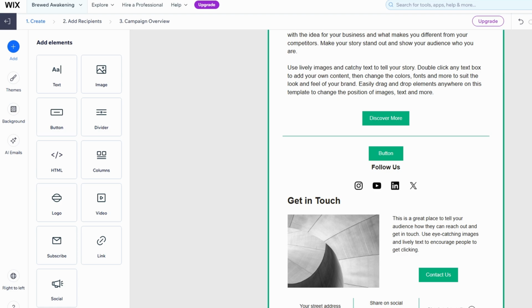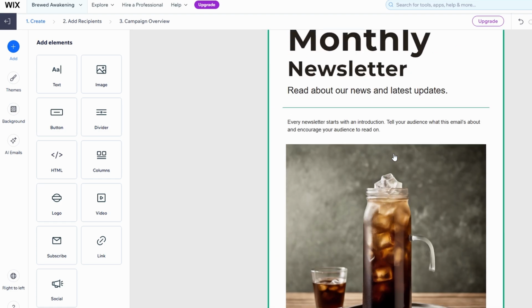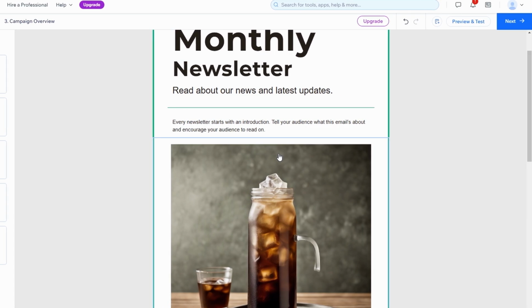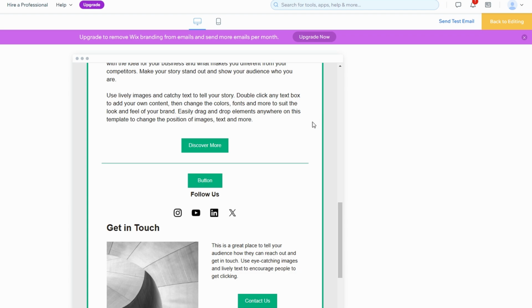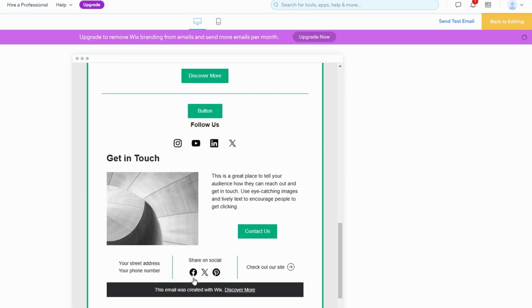Once you've customized the template to your liking, it's time to preview your email to make sure everything looks just right. Wix makes it super easy to see how your email will appear on both desktop and mobile devices. Just click on the preview button, and you'll get a full screen view of your email, allowing you to check for any design issues or formatting problems.